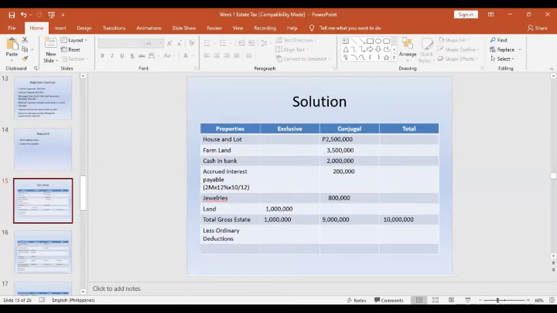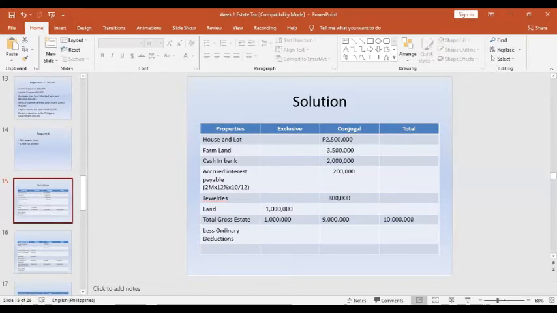So the house and lot, it is conjugal, it's 2.5 million. The farmland is also conjugal, it's 3.5. The cash in bank is also within the marriage, it's 2 million, it's conjugal. And the accrued interest payable on the cash in bank, that's 200,000. The jewelries is also conjugal, 800,000. But the land inherited from the parents of Juan Todas, that can be 1 million, that can be an exclusive property. So the total gross estate is 10 million.